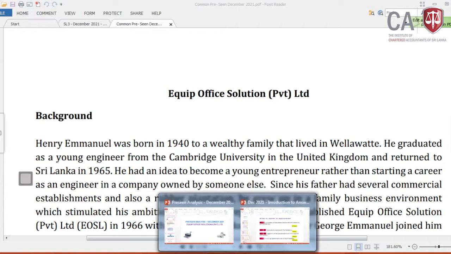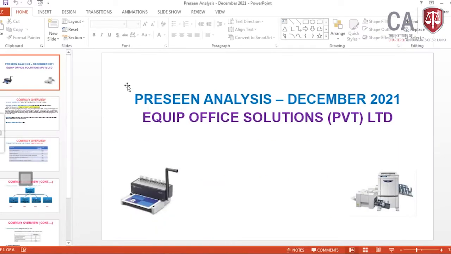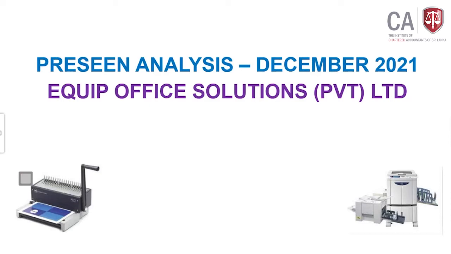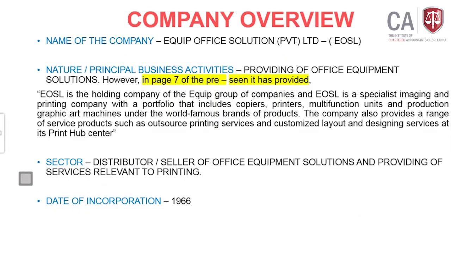This is the pre-seen for December 2021, Equipped Office Solutions Private Limited, EOSL, the short form. Here is the name of the company, and the nature and principal business activity, which in any pre-seen before the exam is one of the keys you should know